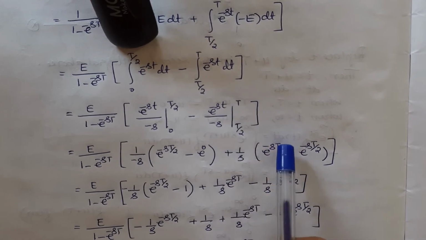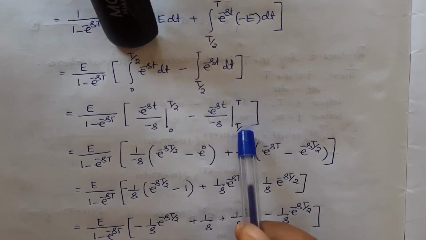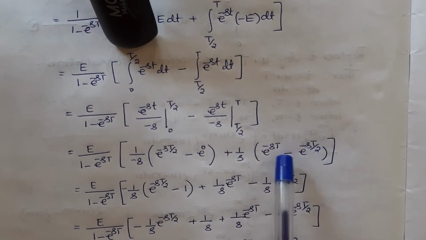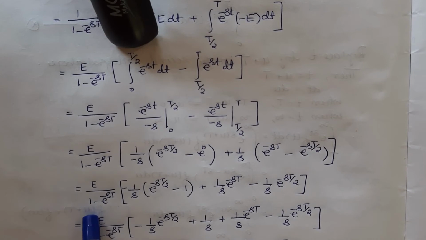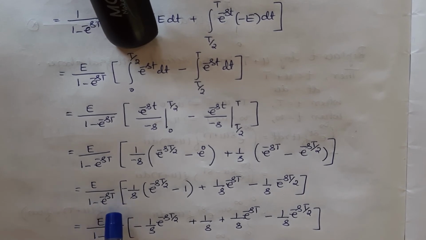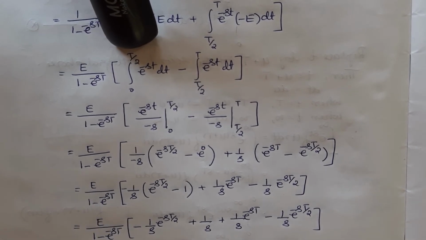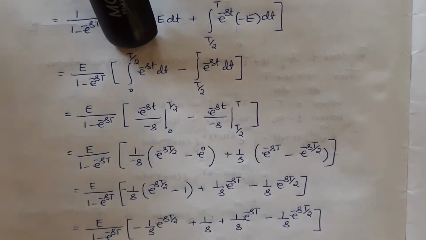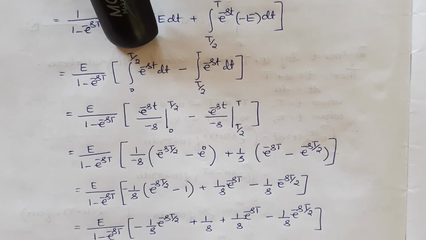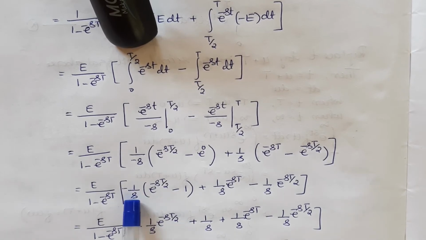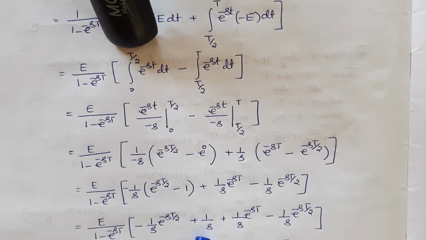Again, upper limit is capital T, lower limit is small letter t by 2. So that I have e by 1 minus e power minus sT into, this is the term after opening the brackets, minus 1 by s into this, minus into minus is plus 1 by s.